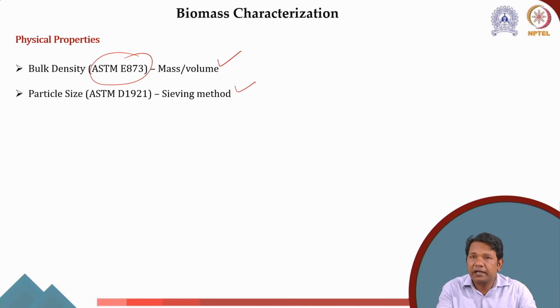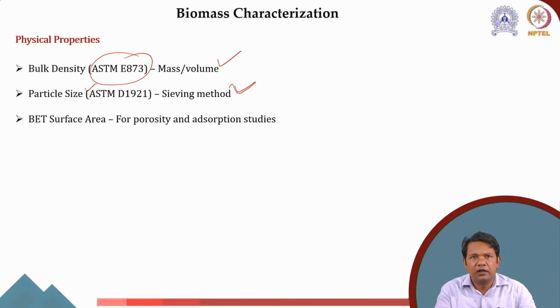The particle size classification is done as per the ASTM D1921 method, where we use different types of sieves to categorize the particles into different sizes. We also need to measure the surface area for porosity and adsorption. For gasification it may not be needed, however for other applications it may be needed.